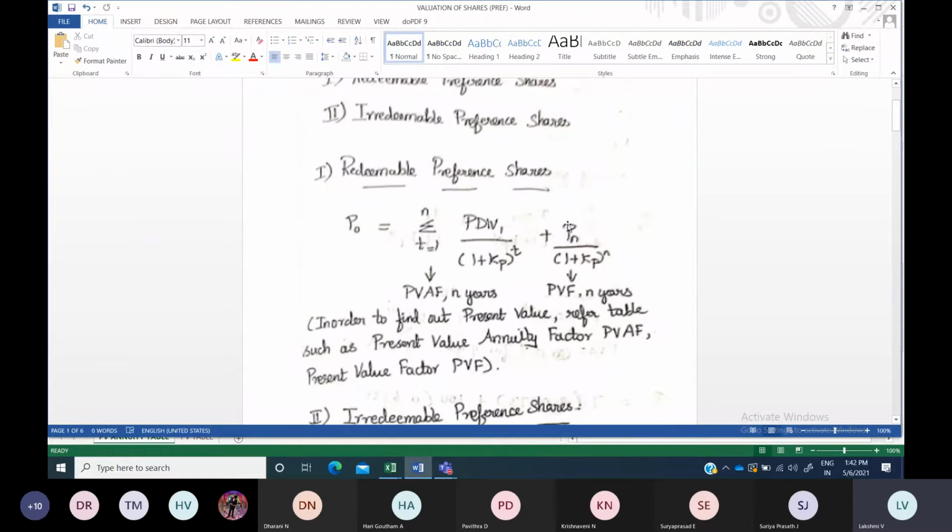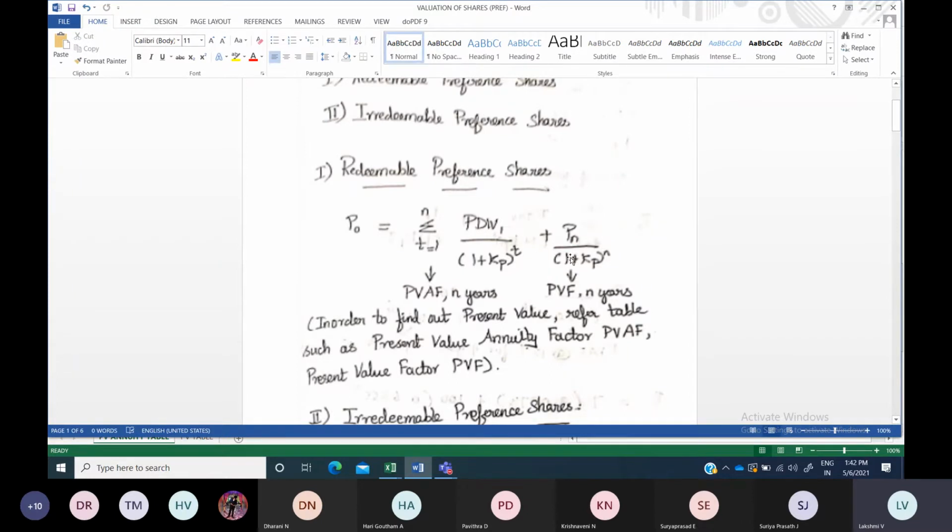And the second part is known as the maturity value, or the face value, or the redemption value. Sometimes they sell at face value. If they buy at 1000 rupees, then the same 1000 rupees itself will be redeemed back. Sometimes they take a discount, or redeem at a premium. In such cases how to calculate, we can discuss later on. So this is known as the face value or the redemption value or the maturity value which will be received by the investor. Okay, and it is divided by (1 plus kp), again this is the cost of preference share capital.